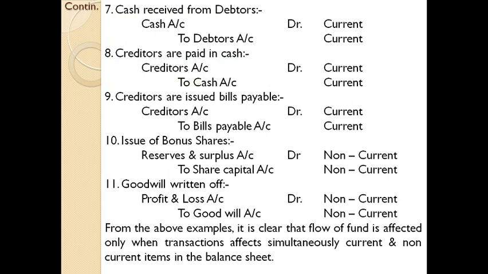So from the above cases, we can say that the flow of fund is affected only when the transaction affects simultaneously current and non-current items in the balance sheet. Remember, it is an important adjustment that has to be considered while dealing with the application level question. We will come to that part by the end of the theoretical aspect. In other words, there is an inflow or outflow of fund when changes in current items are followed by changes in non-current items. When the changes are within current items only or within non-current items only, working capital is not affected by such transactions.